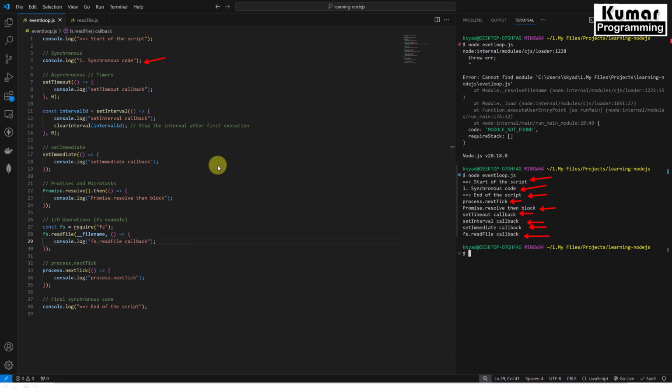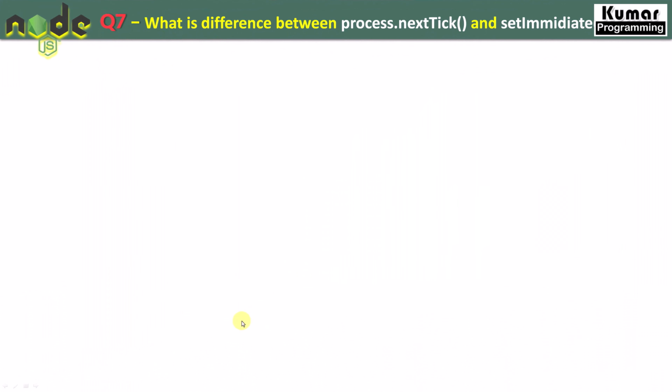Now let's move further and see what the difference is between setImmediate and process.nextTick functions, and what the differences are between task queue and microtask queue, right? So our very next question is, what is the difference between process.nextTick and setImmediate, right?